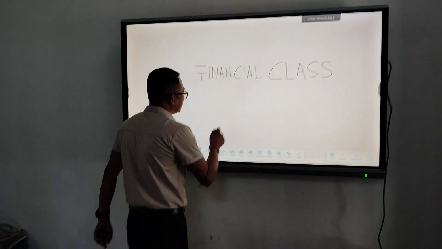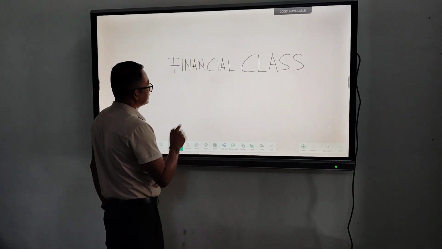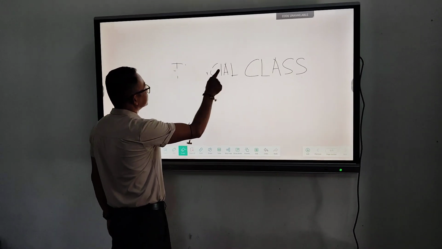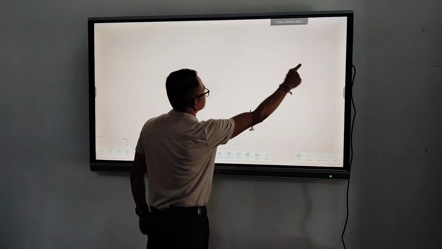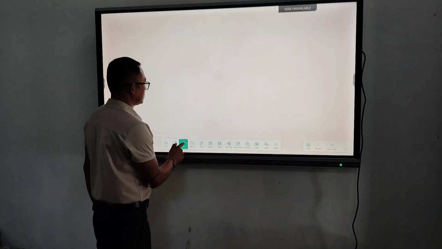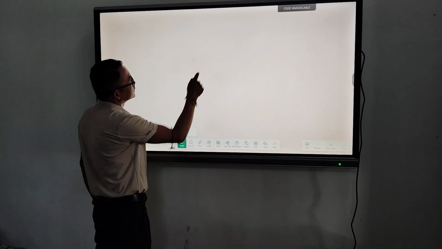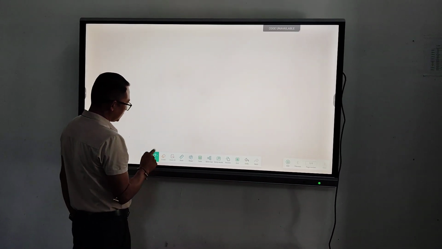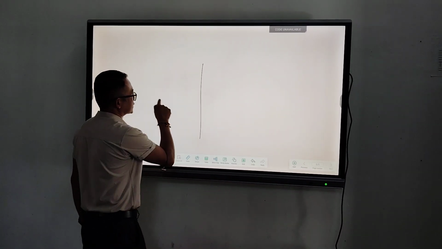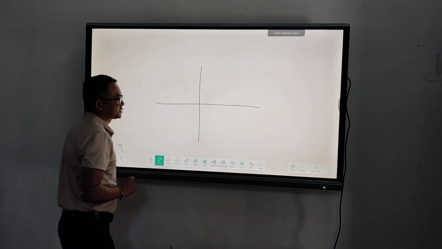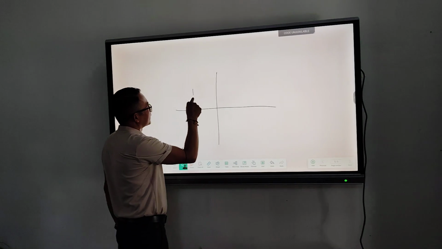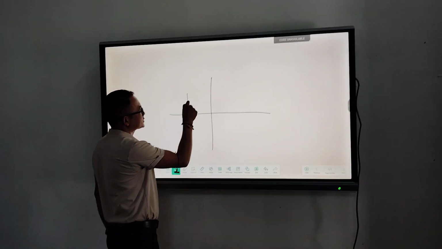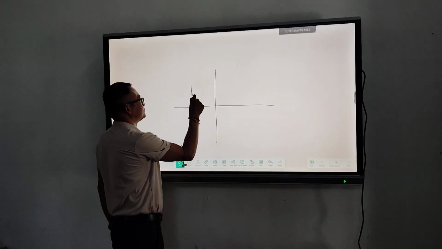So here, let us discuss. Here we will have four quadrants. This is the four quadrant theory. Here we have I, that means income.